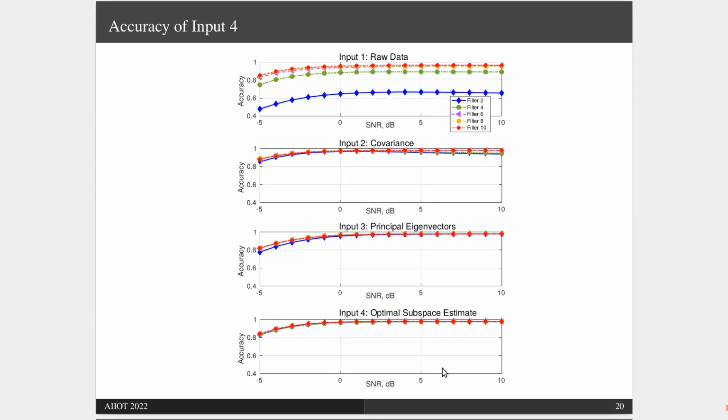And now in the fourth row, we plot the accuracies of the CNN that uses the optimal signal subspace as the CNN input. And what we see is that even with filter order as low as 2 by 2, we get the highest achievable accuracy. And this shows that the optimal subspace captures the signal structure most efficiently and accurately.